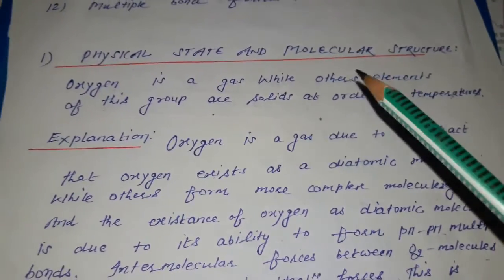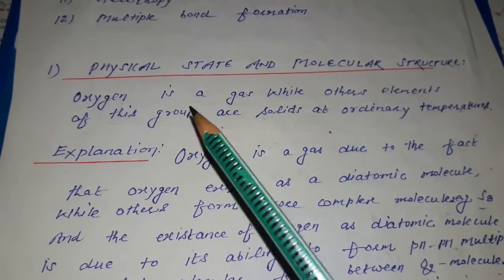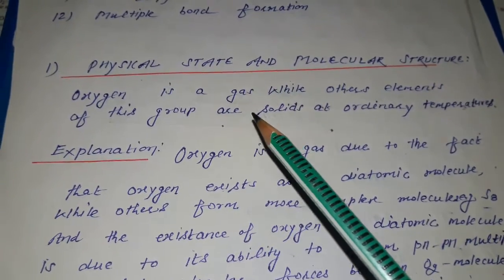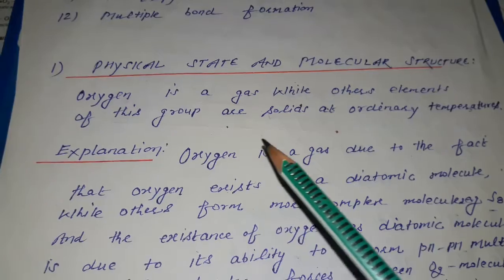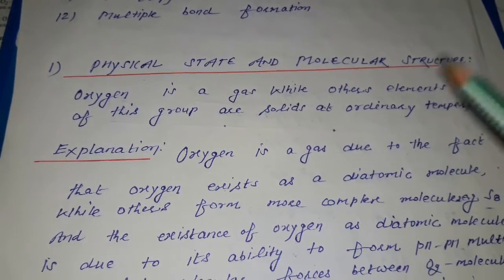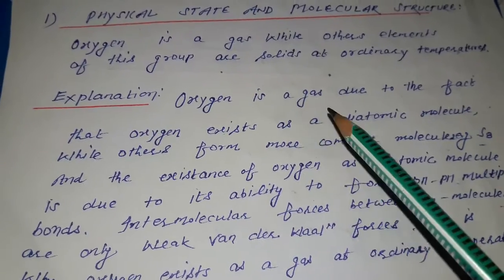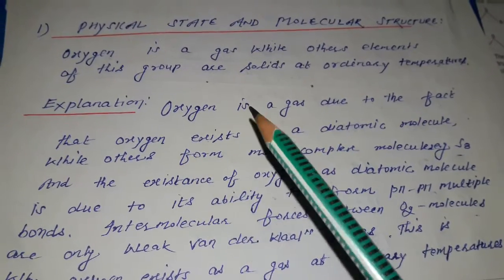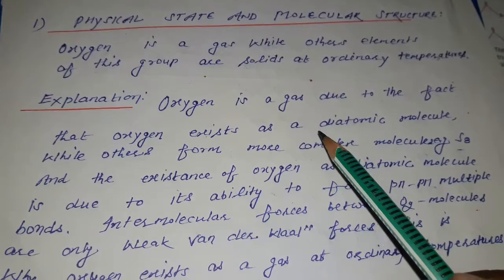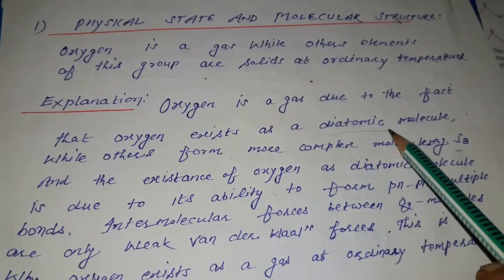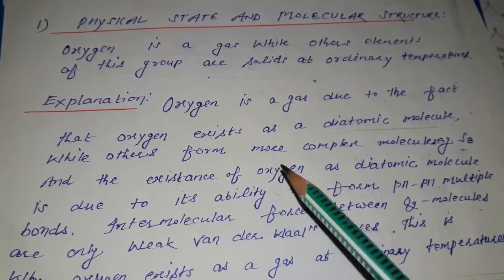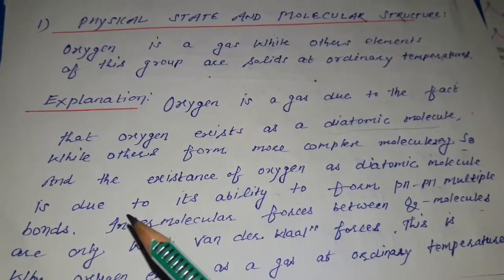First we take physical state and molecular structure. Oxygen is a gas while other elements of this group are solids at ordinary temperature. So what can be the reason? Oxygen is a gas because oxygen exists as a diatomic molecule, while others form more complex molecules.